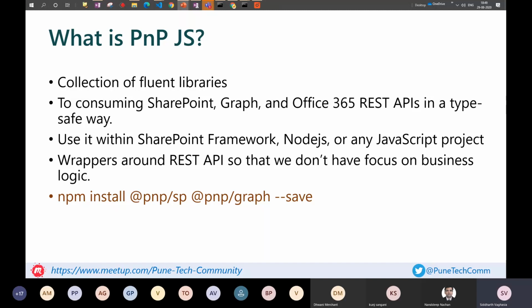What it does for us is give us a wrapper wherein we don't have to make the REST API calls ourselves. It gives us different methods, and it allows us to call the REST APIs in a type safe way, so that we can directly focus on the business logic rather than on how to make the REST API calls.